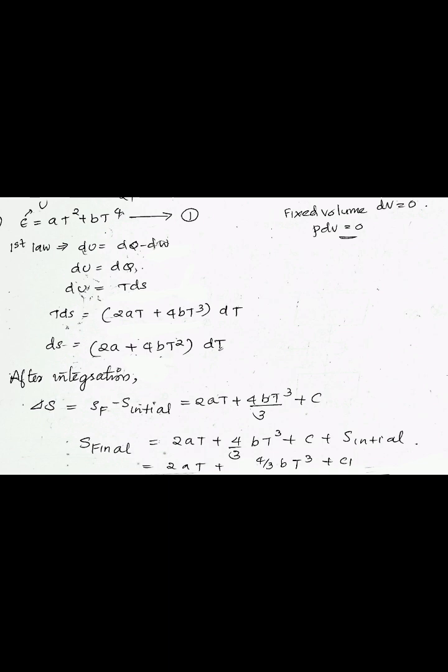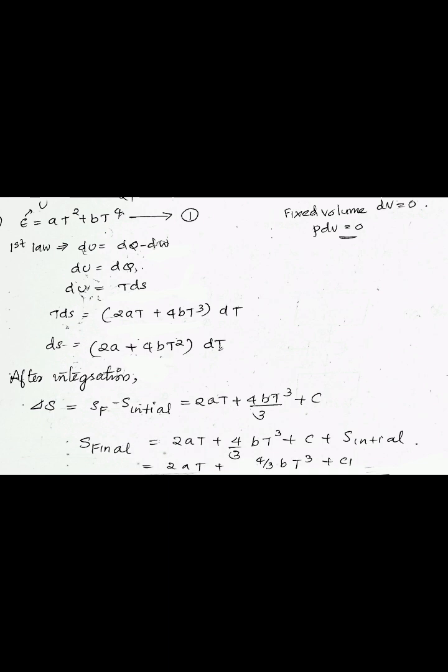That is TdS is equal to (2AT plus 4BT cube) dT. That is dS is equal to (2A plus 4BT square) dT. Then after integration we can write delta S is equal to S final minus S initial, that is equal to 2AT plus 4BT cube by 3 plus C. That is S final is equal to 2AT plus 4 by 3 BT cube plus C plus S initial.